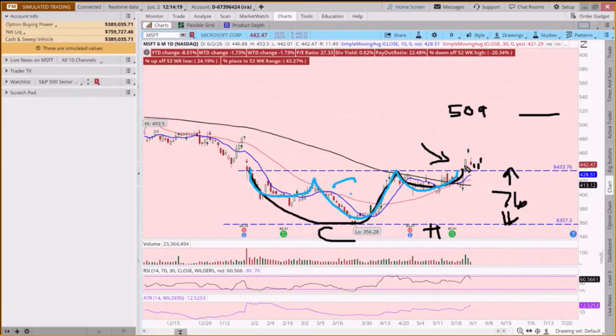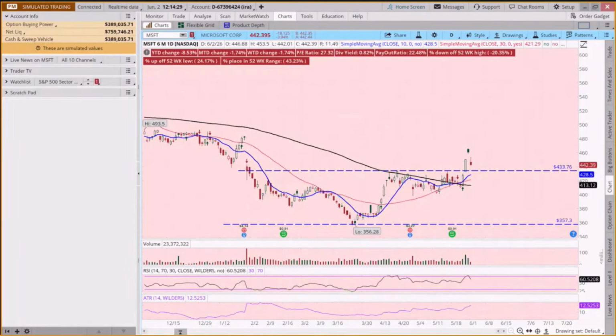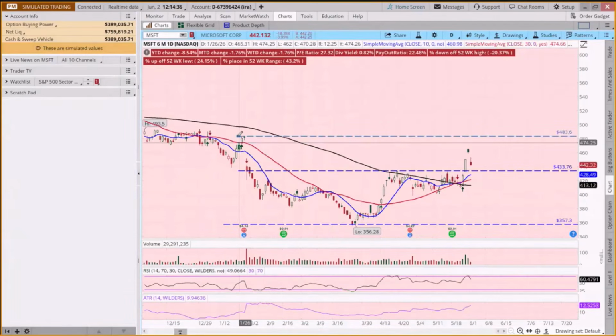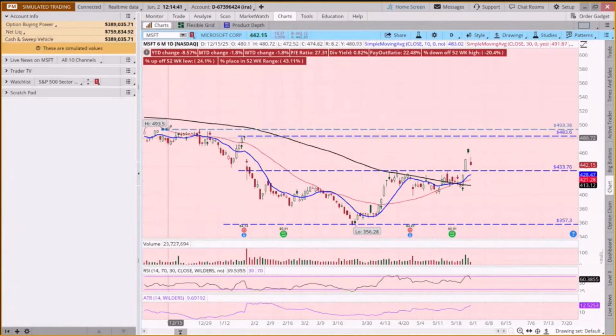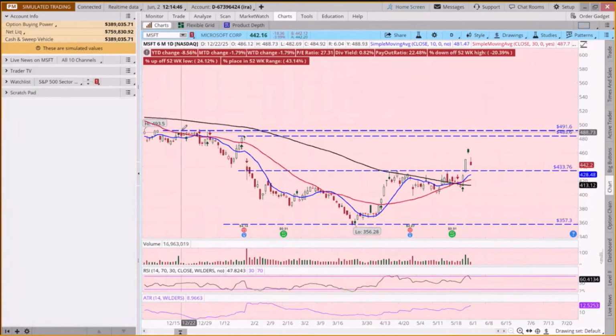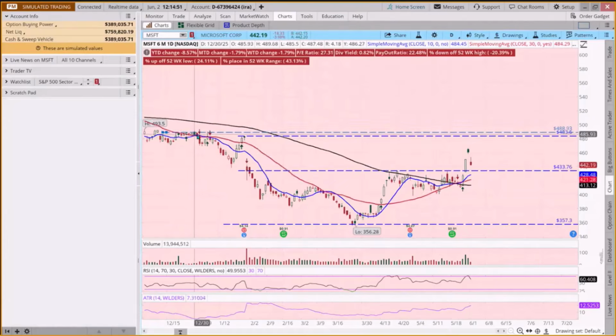And then what we may want to do when we look at it breaking out, we might say, well, where could we see it butt its head up? And what I mean by that is, where did we see resistance before? Here around 483, and then again around that 490-ish. I activate this, bring it down a little bit. It spent a week kind of bonking its head here around 488.